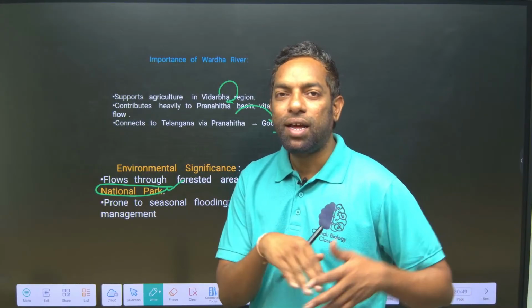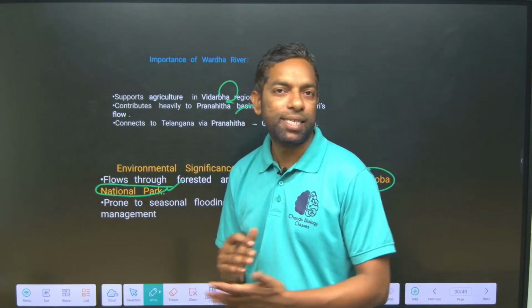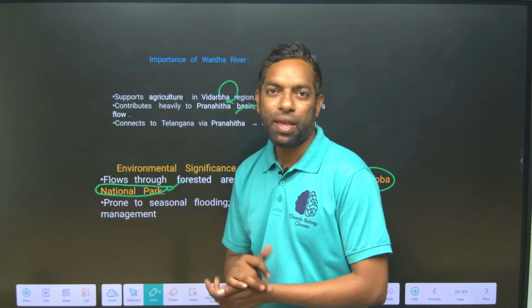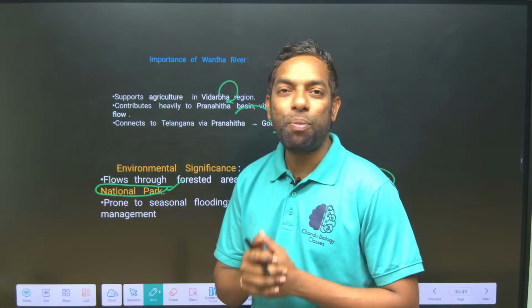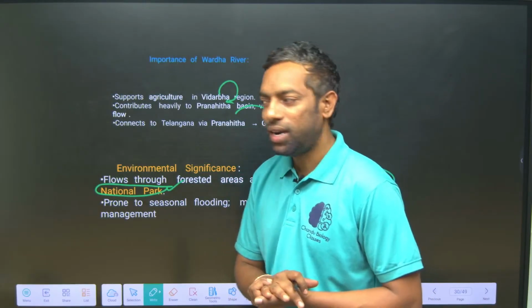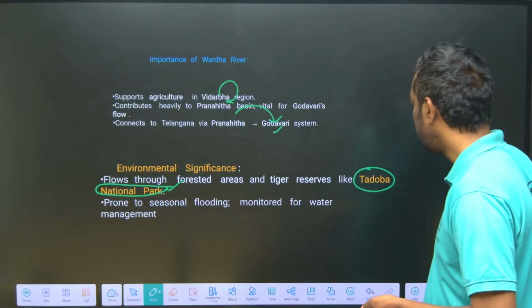That is the UPSC style, but they might ask it in the coming TSPSC exams. The Wardha River enters the Tadoba National Park. This is the most important point, and of course they might focus on it.